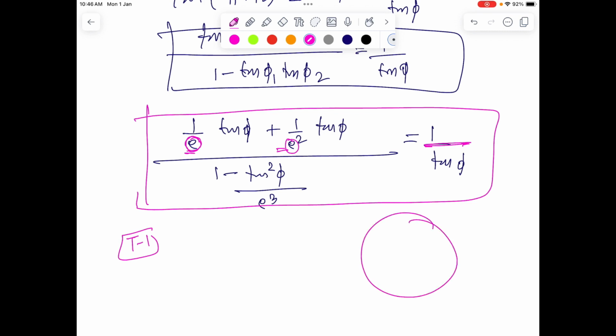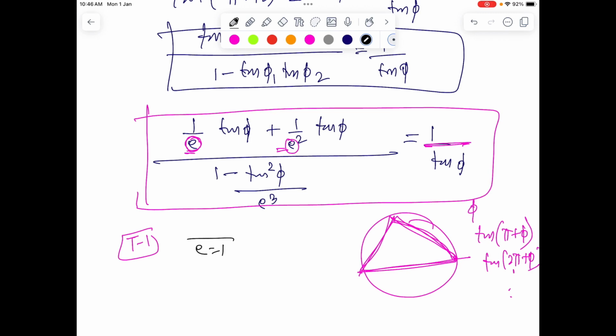Now some of you might say there are infinitely many angles. In fact, the infinitely many solutions correspond to just the difference of all those solutions of phi, which is a multiple of pi, right? Because if phi is a solution of this equation, n pi plus phi will also be a solution of the equation. That simply implies that you are still on the same locus, right? So given a value of e, we can easily find the value of tan phi.